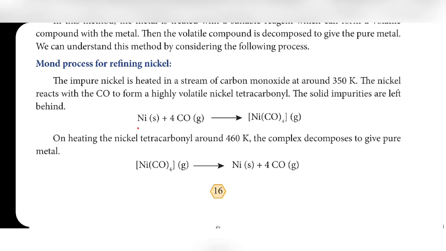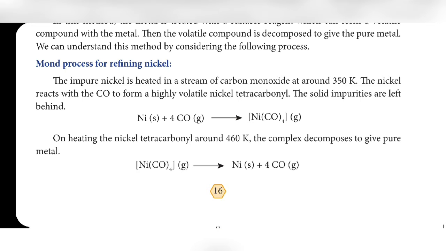First one, the Mond process for refining nickel. This process is used for refining nickel. Here the impure nickel is heated. The triangle symbol means heat. The impure nickel is heated in a stream of carbon monoxide at around 350 Kelvin temperature. The nickel reacts with carbon monoxide to form a highly volatile compound.